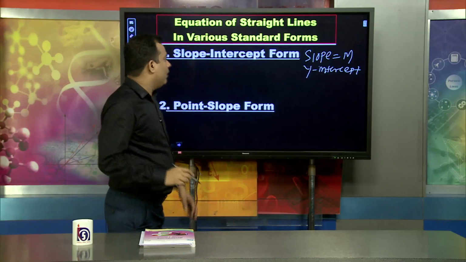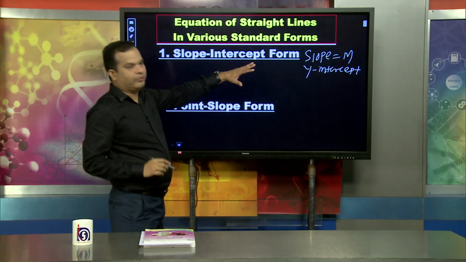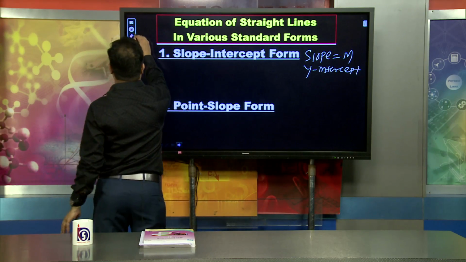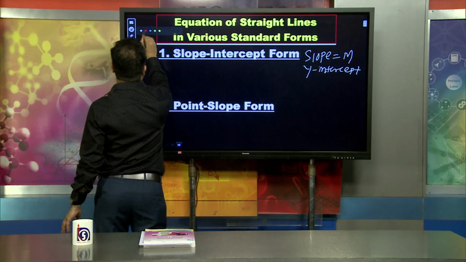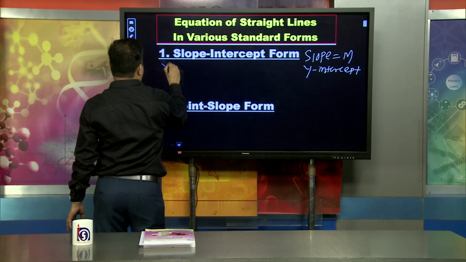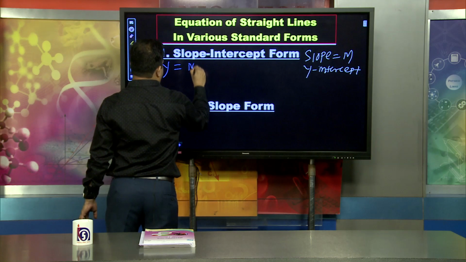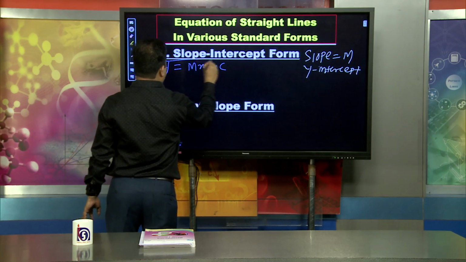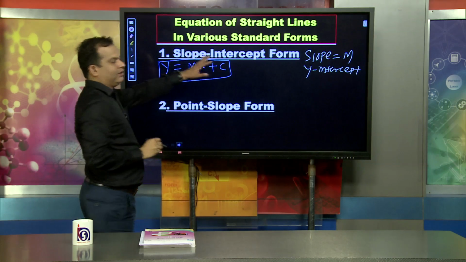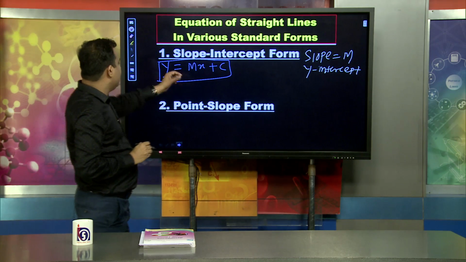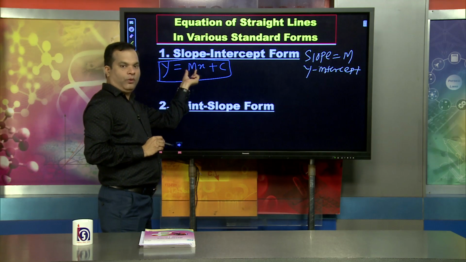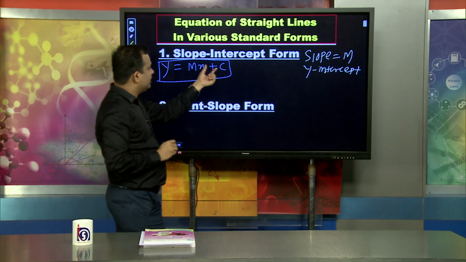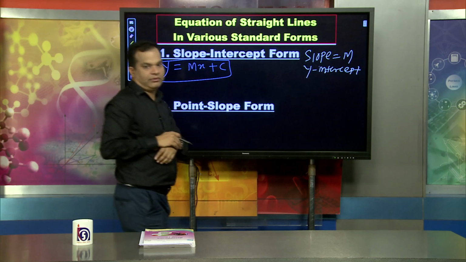In the slope intercept form, the equation of this straight line is y equal to mx plus c. Here m is the slope of the straight line and c is the y intercept.